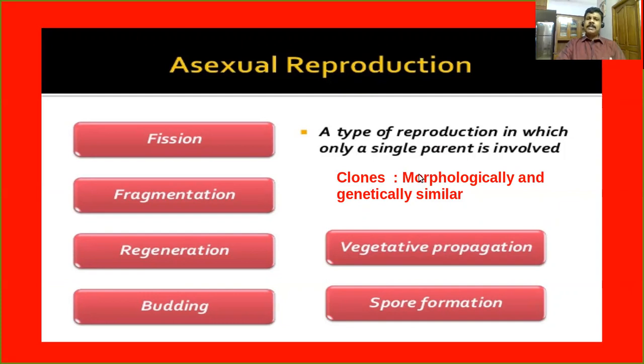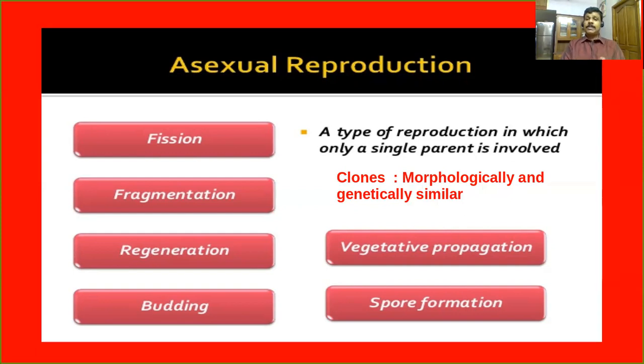As a result of asexual reproduction, the new individuals formed are morphologically and genetically similar. Do you know the meaning of morphologically as well as genetically? It means the individuals produced are similar in external appearance as well as in their genetic constitution.